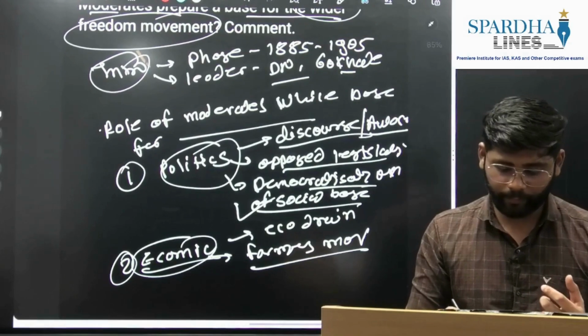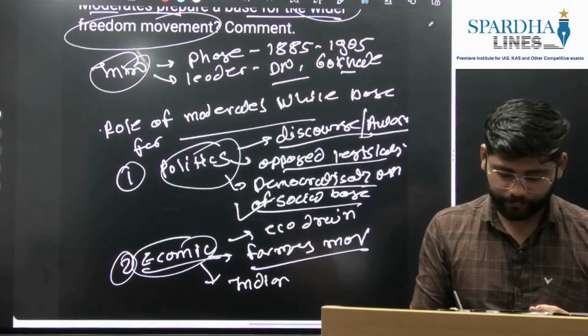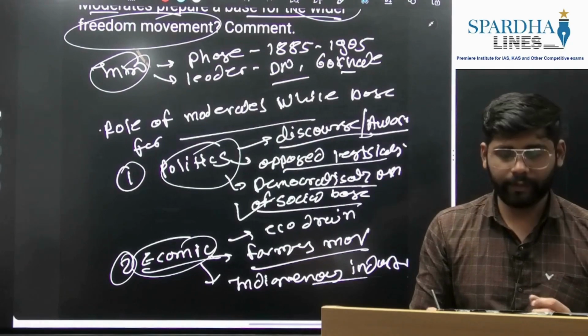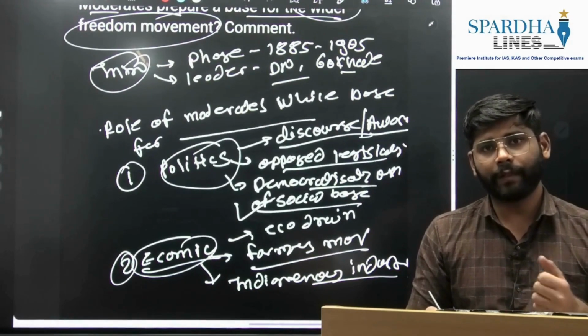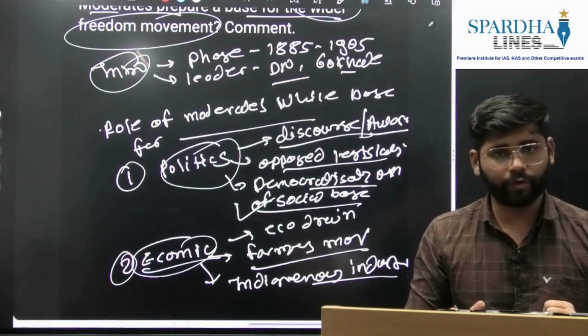So this aspect we can bring. Again, they started indigenous industries. Okay, they did not just do the mouthpiece job of exposing economic drain, but they started the development of indigenous industries. So this aspect you can introduce here.